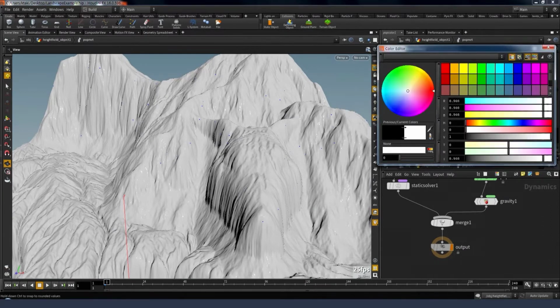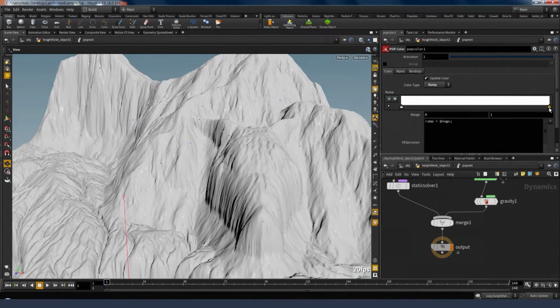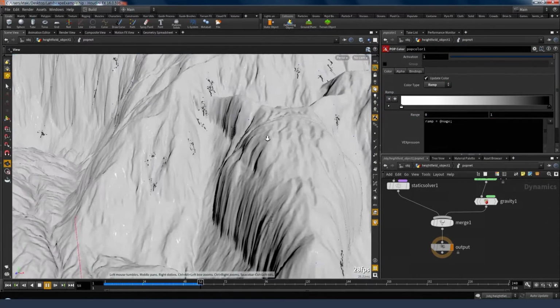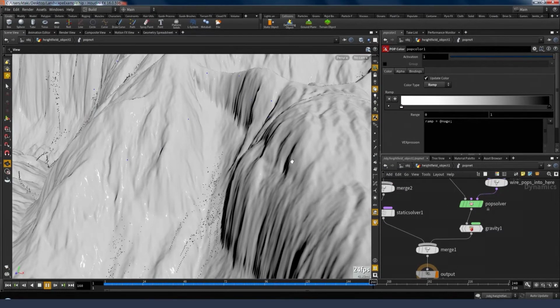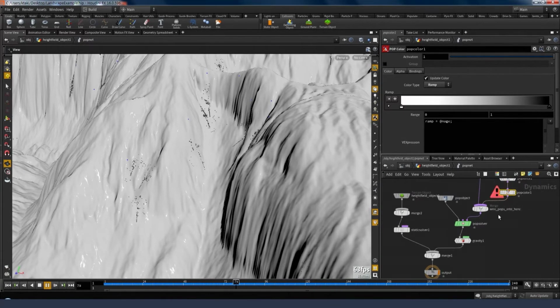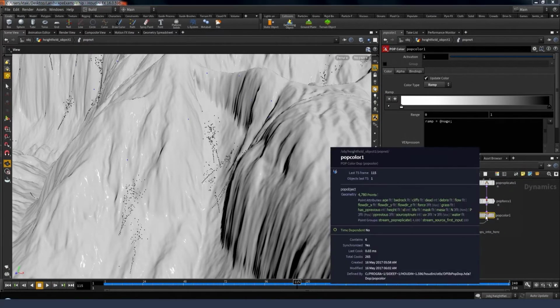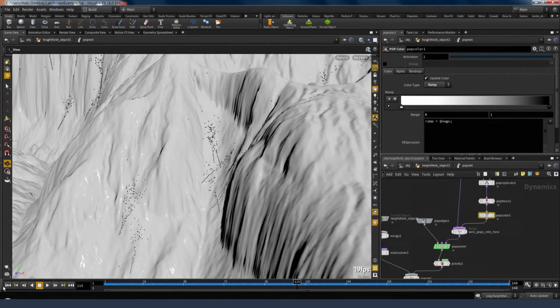If I zoom in here, we'll see that the particle goes from one color to another over time. It's a little hard to see there, but you can see the particles change from opaque to transparent.